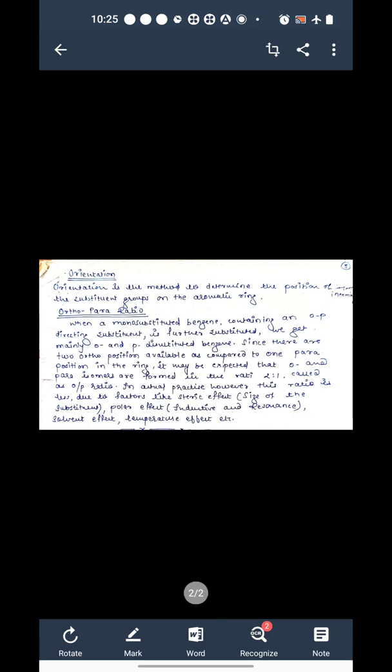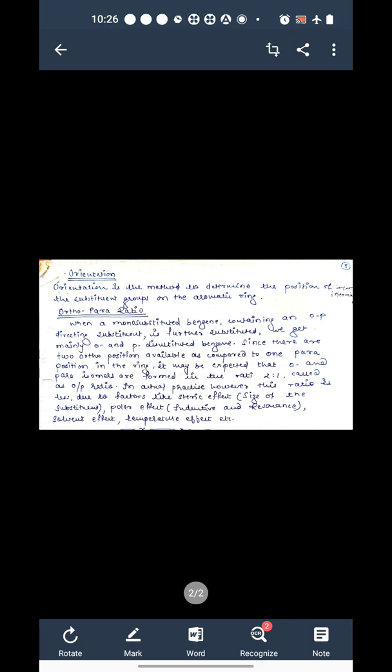Now, orientation. What is this orientation? Orientation is the method to determine the position of a substituent group on an aromatic compound. It means whenever we have one compound, the group already present will decide the position of the incoming group, and that we call orientation.